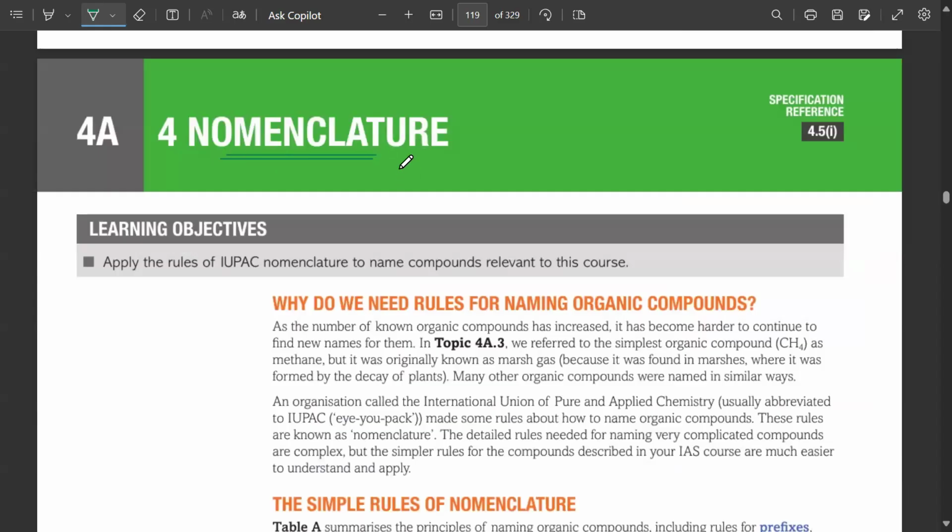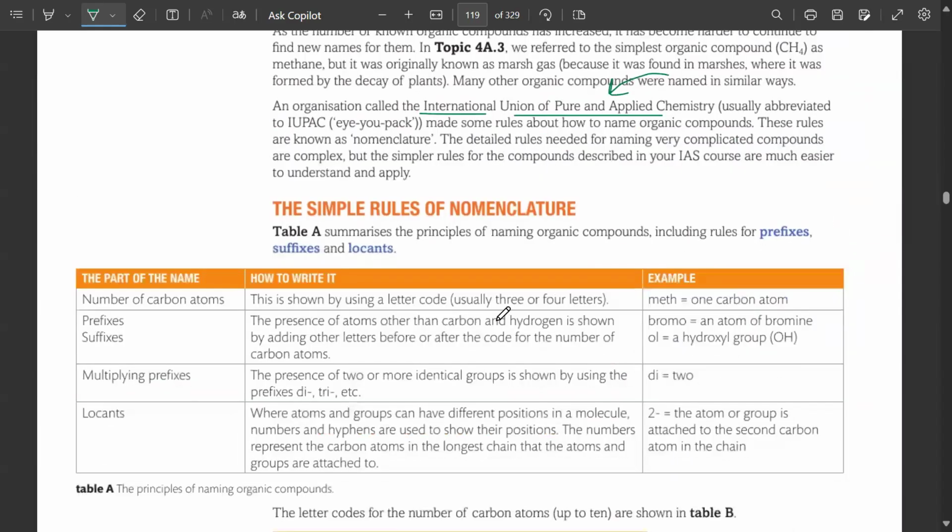Nomenclature is the method of naming these organic compounds. It is becoming harder to continue finding new names for many compounds, so many use IUPAC. IUPAC nomenclature rule, from the International Union of Pure and Applied Chemistry, is a rule made to name these compounds as well. Simple rules for nomenclature that you have to know.